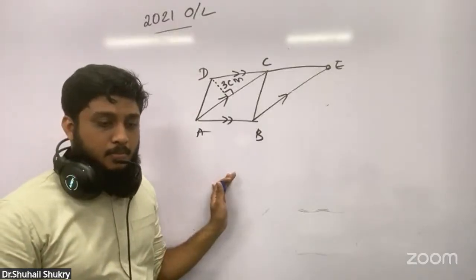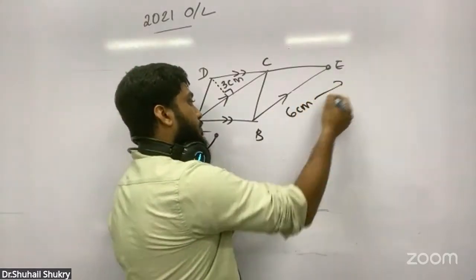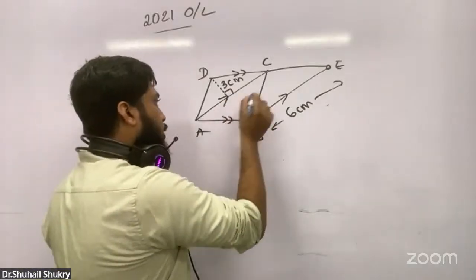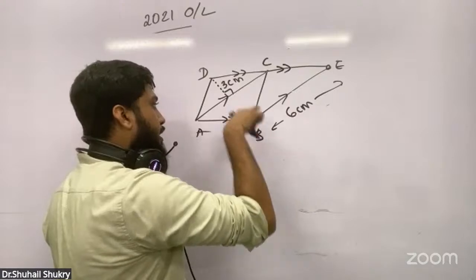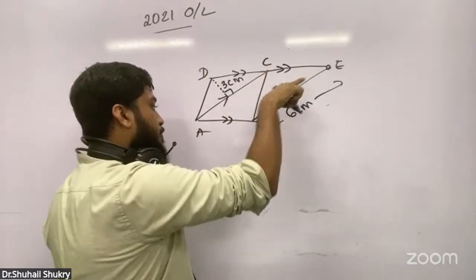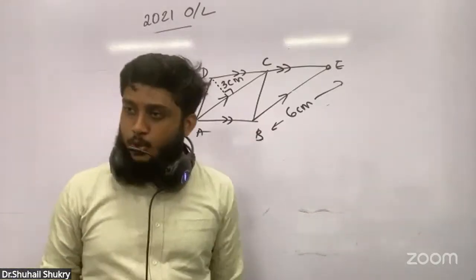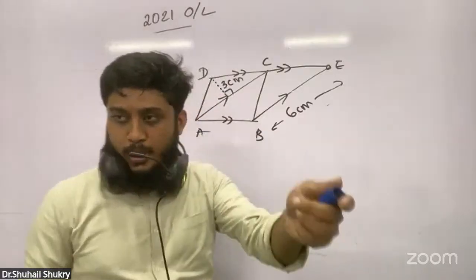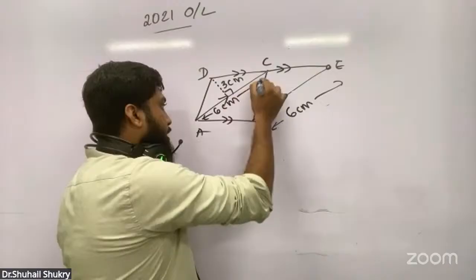Okay, they have given this 6 centimeter scale. So this is 6 centimeters. Now this side is parallel, this side is parallel, this side is parallel, this side is parallel. So I can say ABEC is also a parallelogram. In a parallelogram, opposite sides are equal. So this is 6 centimeters, from here to here, 6 centimeters.